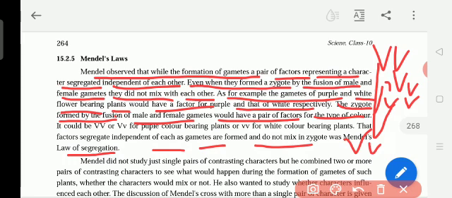And we also saw Mendel's law of inheritance. Inheritance means the genes, characters are carried from one generation to another generation. Then the law of dominance. Law of dominance means one character will be dominant, another one will be recessive. Dominant is the character that is shown outside.